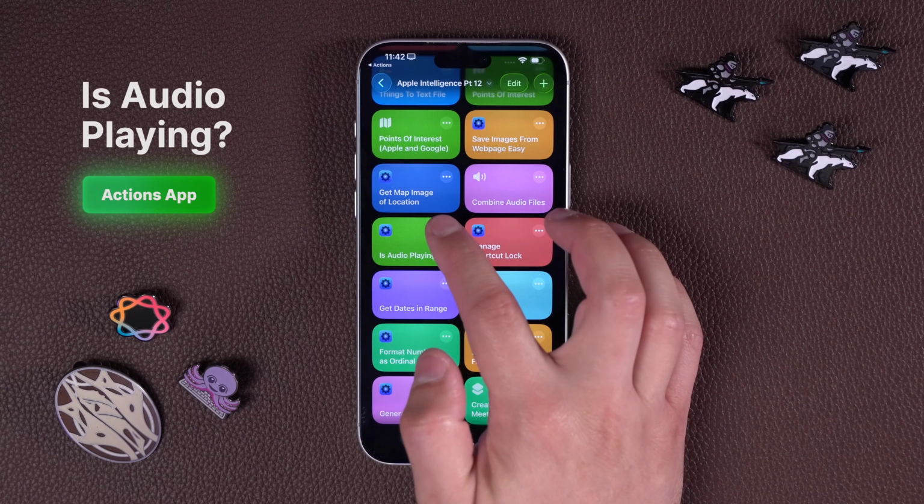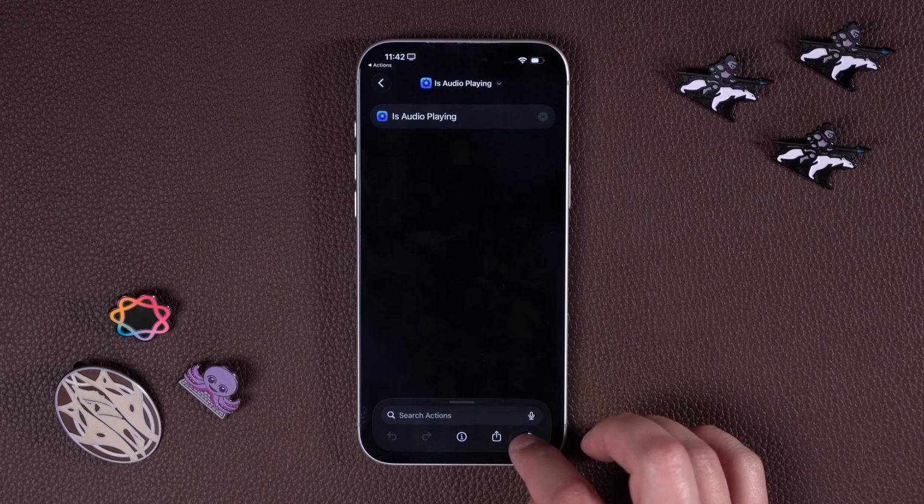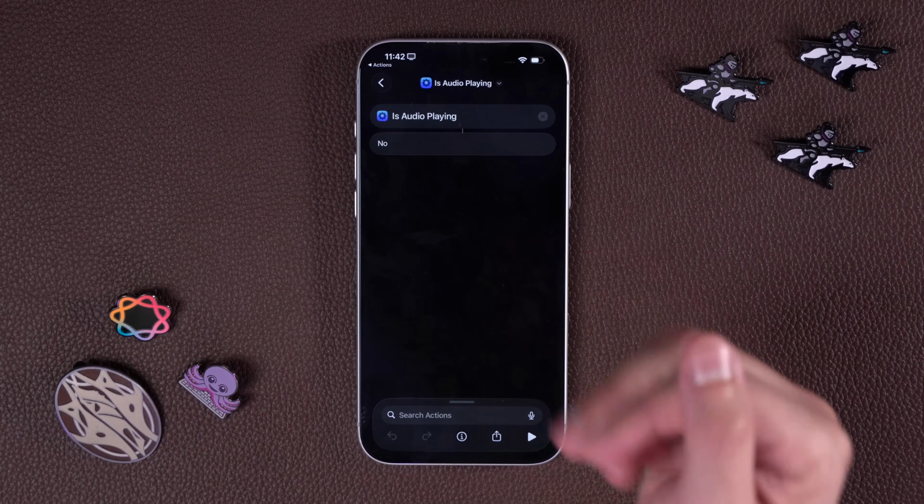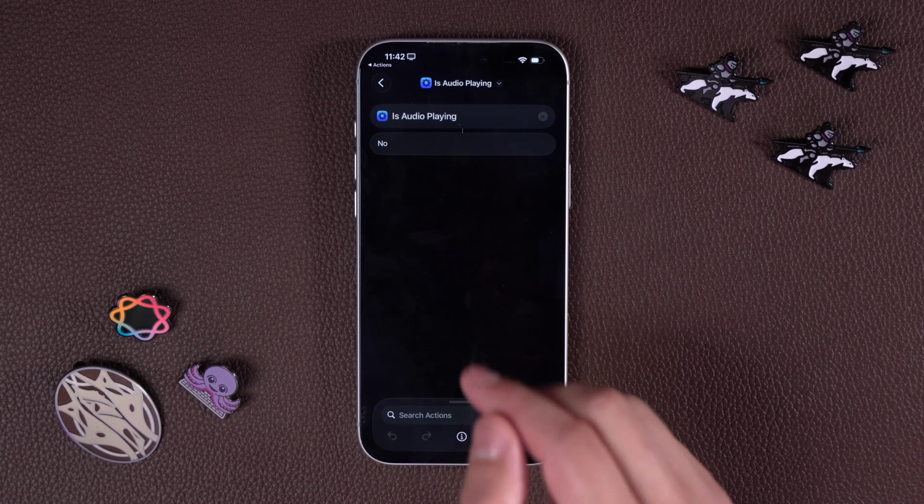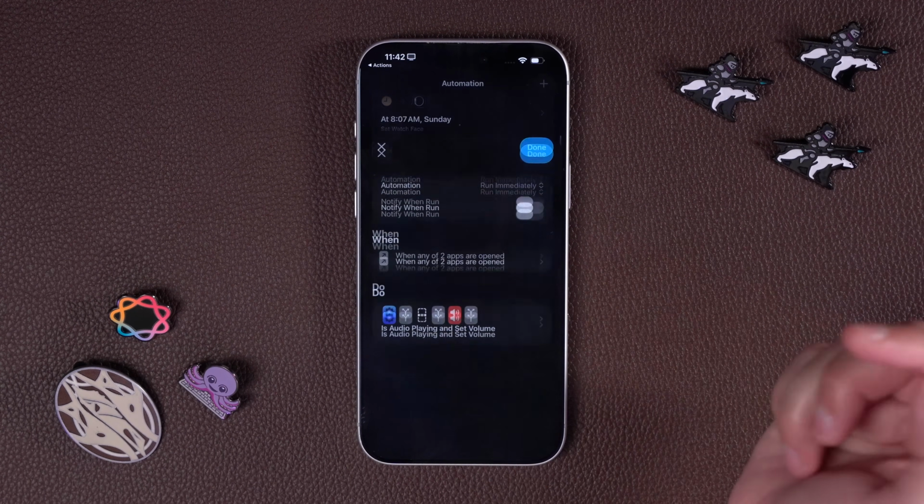One action I actually use in an automation, this isn't new, but so you know, is audio playing. It's a great action, and it's not built in. You need a third-party app like Actions. It'll say whether audio is playing, yes or no. And I set this up in an automation. I have mine set up in an automation right here.